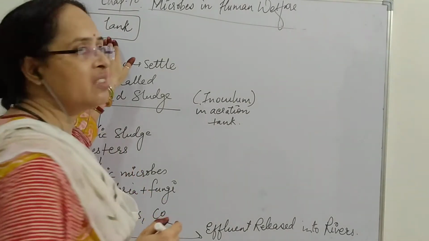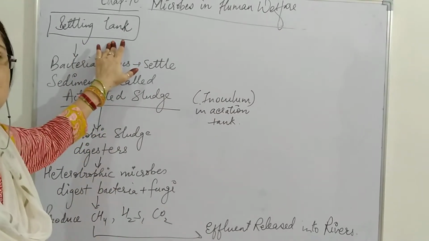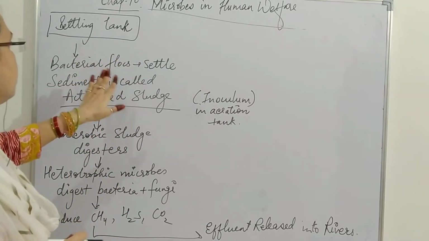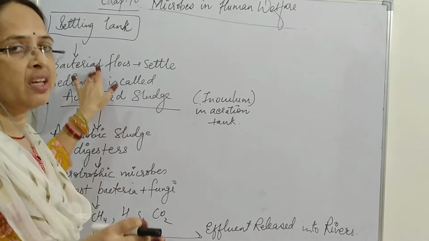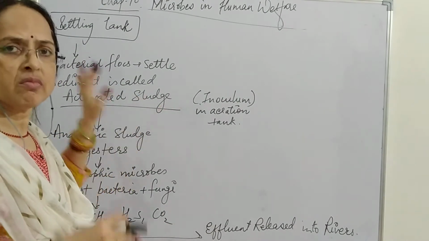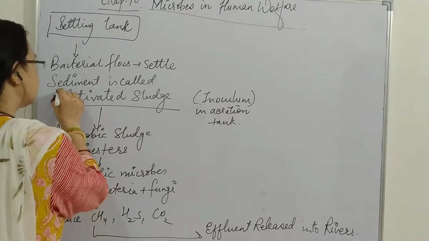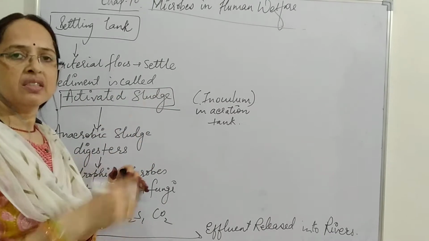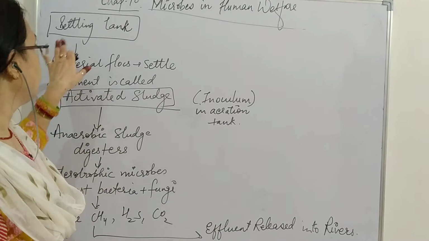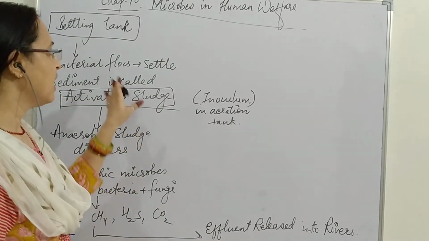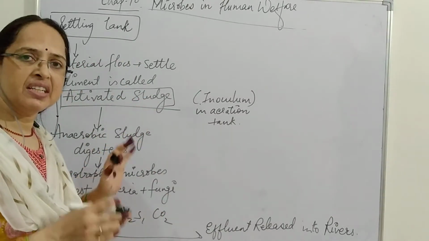The bacterial flocs settle down, and the complete sediment is called activated sludge.